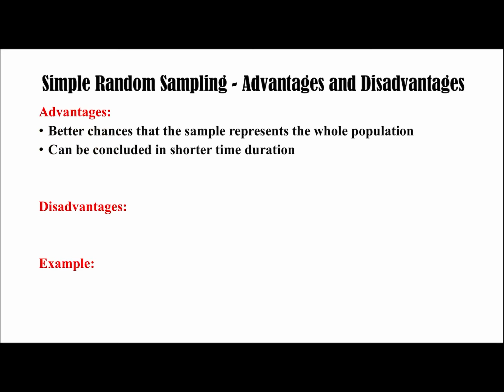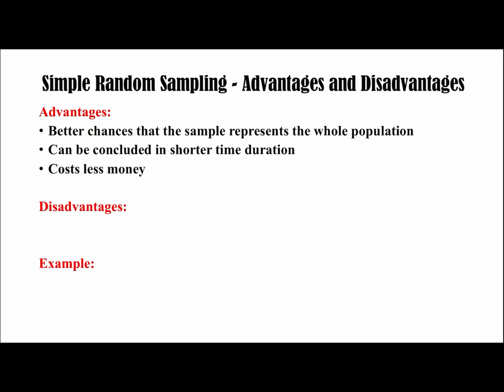Now, there are advantages and disadvantages of every sampling method. Advantages of simple random sampling: better chances that the sample represents the whole population. Simple random sampling uses random numbers, which ensures that the samples vary as much as the population itself. It can be concluded in a shorter time duration. The process is simple and short. It takes less time to complete. The saved time can be used for analysis and interpretation.